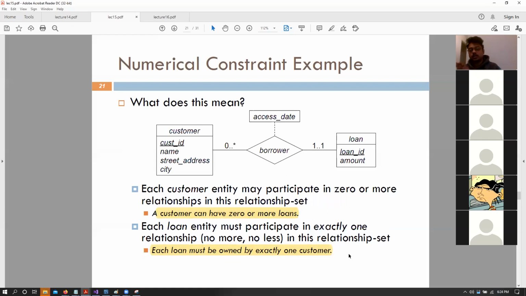If we want a many to many relationship, we would have 0 dot dot star, and this would be 1 dot dot star, right? If it's a many to many, it would be 0 dot dot star and 1 dot dot star. Do you agree? Or am I wrong?